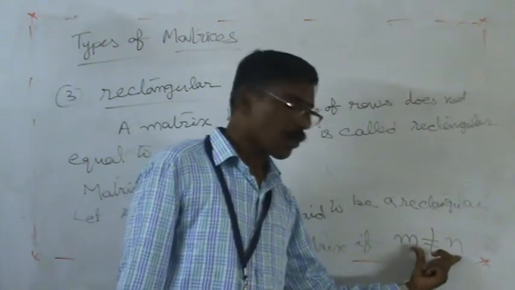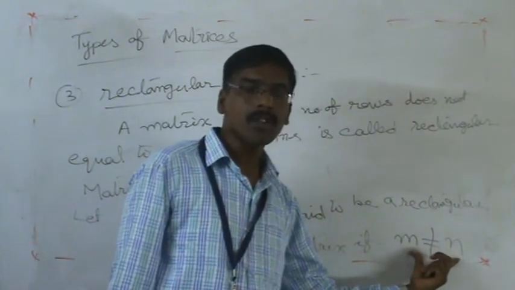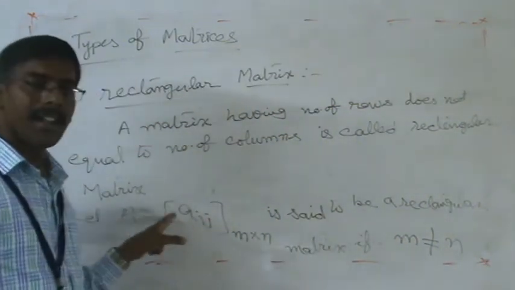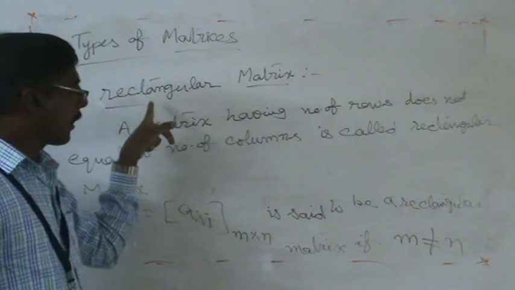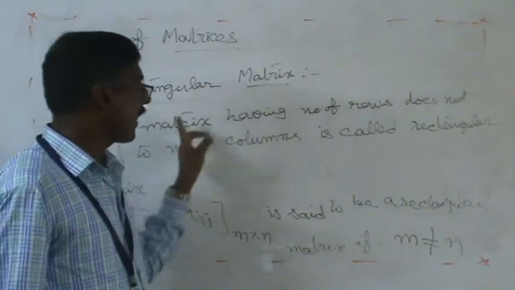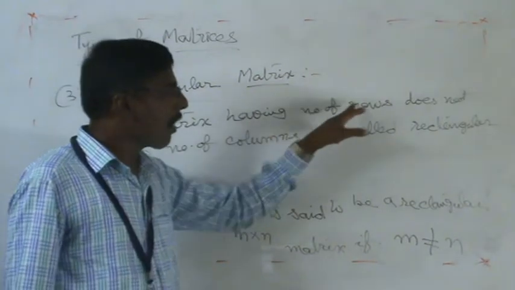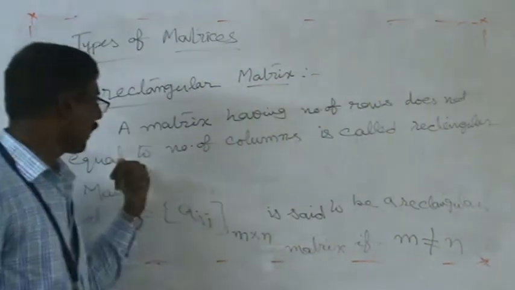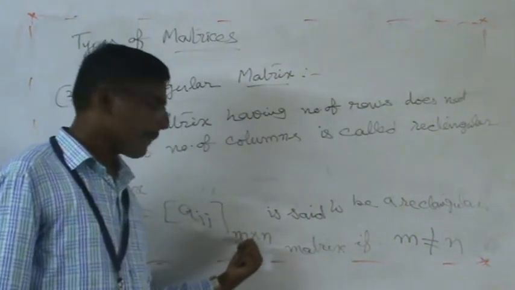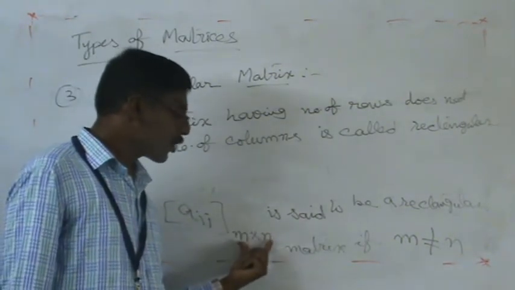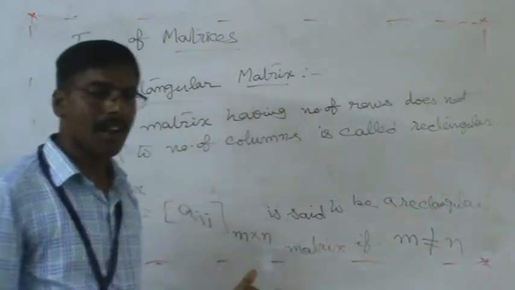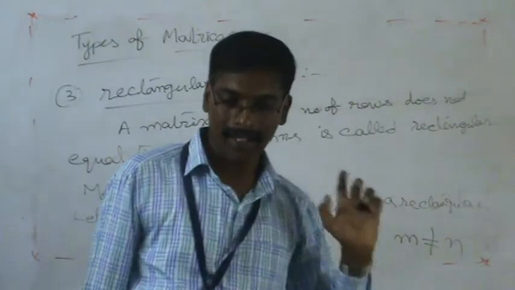So number of rows not equal to number of columns is represented as a rectangular matrix. Again, repeat: a rectangular matrix has number of rows m and number of columns n, and these two are not equal. Such a type of matrix is called a rectangular matrix.